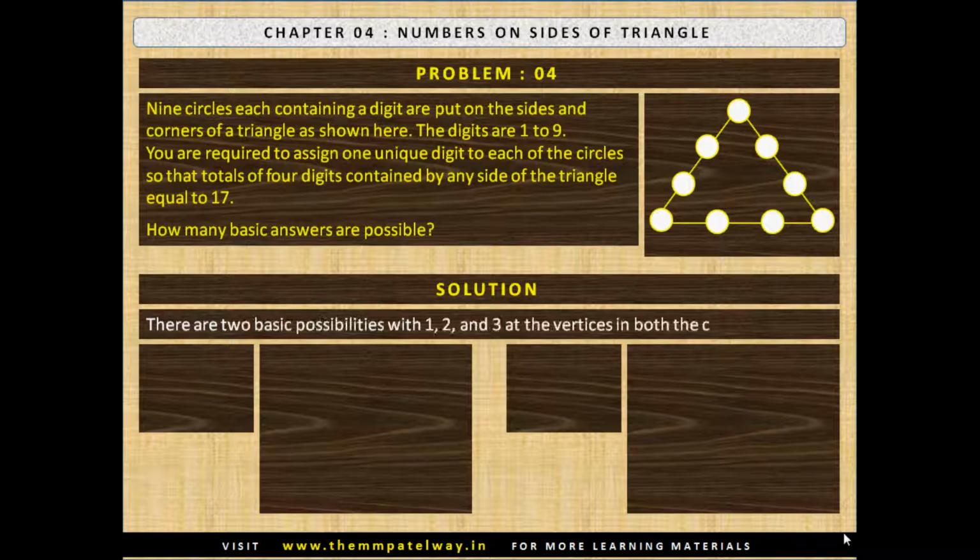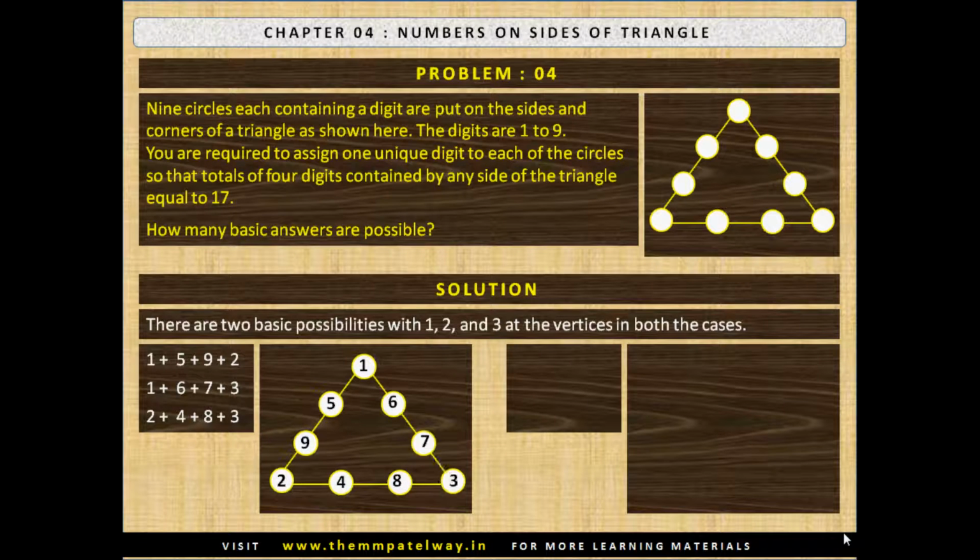There are two basic possibilities with 1, 2 and 3 at the vertices in both the cases. The first case is 1 plus 5 plus 9 plus 2, 1 plus 6 plus 7 plus 3 and 2 plus 4 plus 8 plus 3. The solution is shown here.